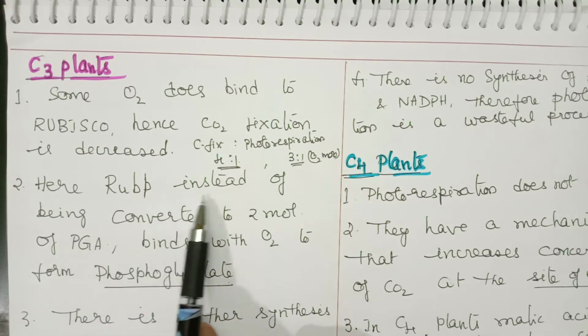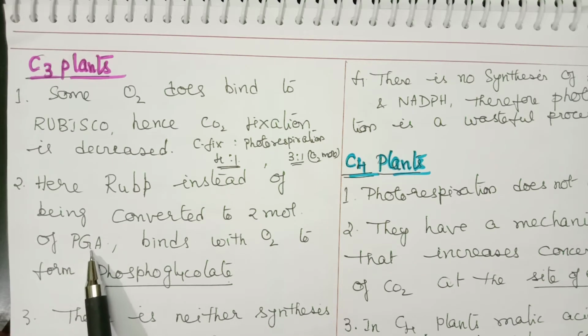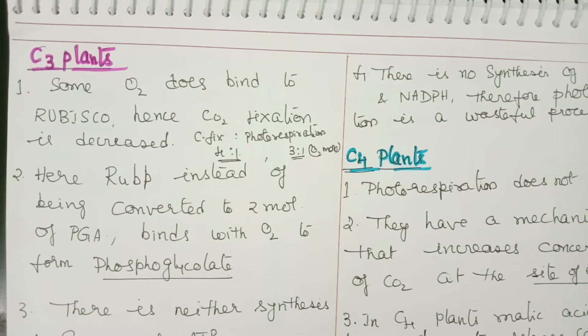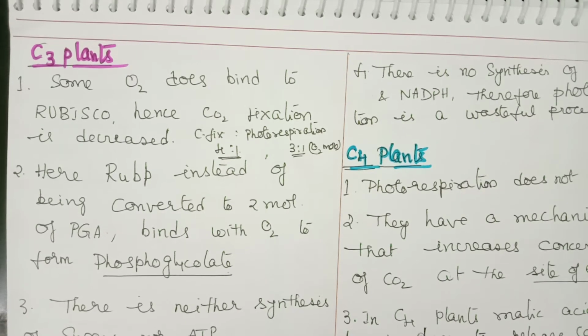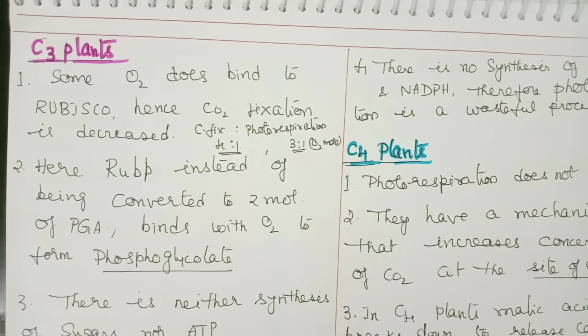Now here RuBP, instead of being converted to 2 moles of phosphoglyceric acid, binds with oxygen to form another byproduct called phosphoglycolic acid, or phosphoglycolate. So along with PGA, this other compound, phosphoglycolic acid, is also formed.